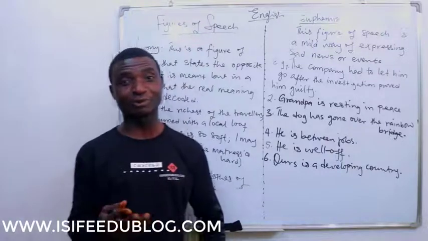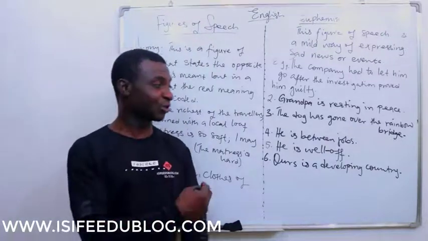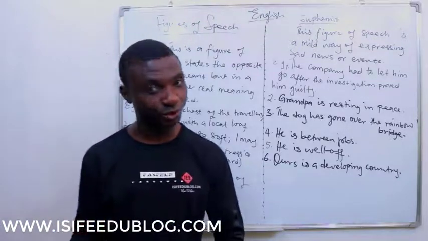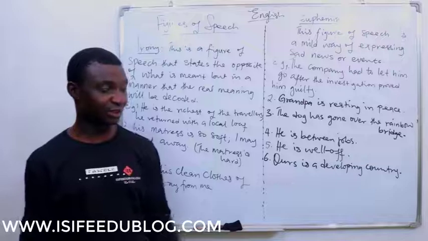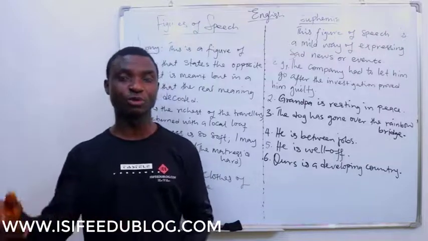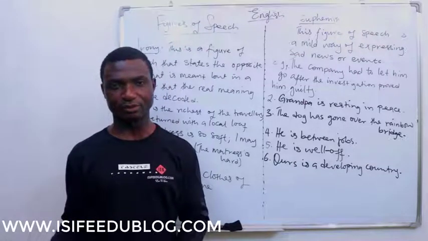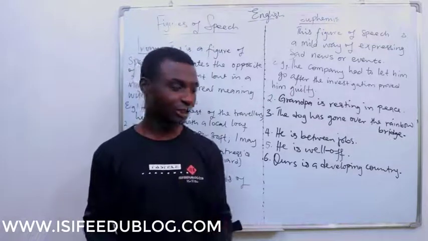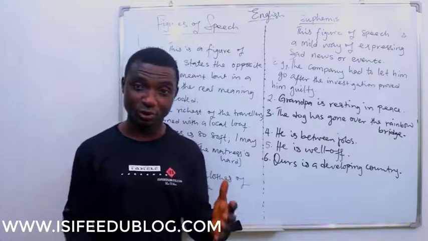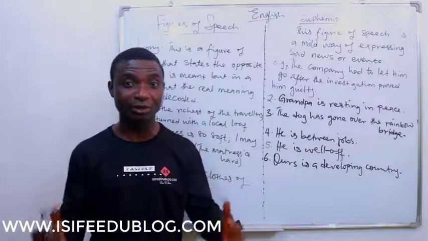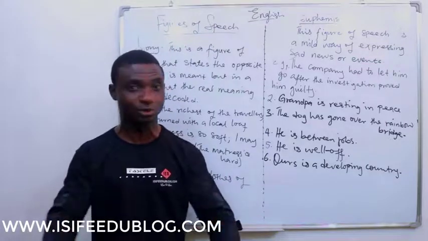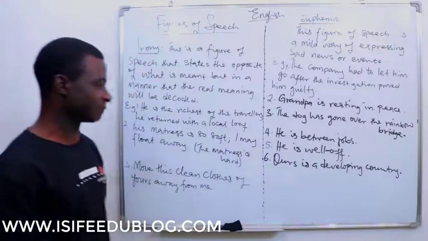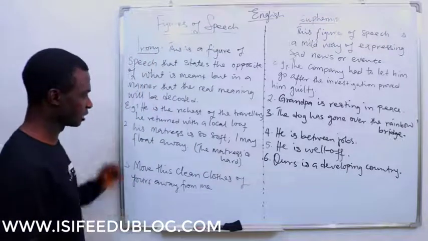But I also tell people one thing. You must be wary of the person you're speaking in irony to, because some children, given their age, may not be able to decode your ironic statements. Alright? So please, be careful. When you say, finish the soup, oh, make sure you finish it, and the boy goes up, carries the pot, and begins to eat from it directly, you may have created a serious problem. So that's how ironies go.